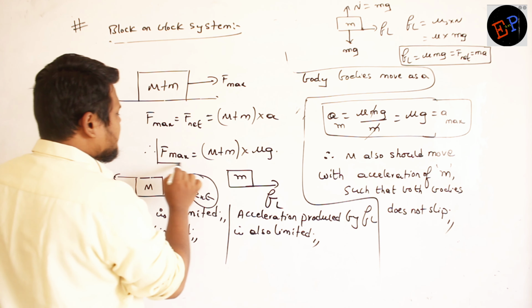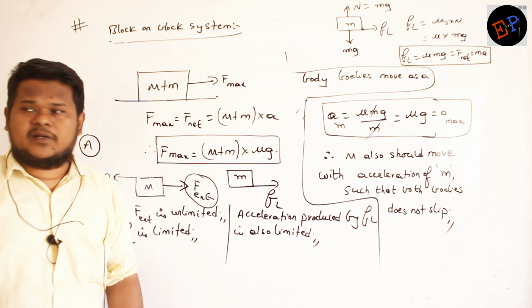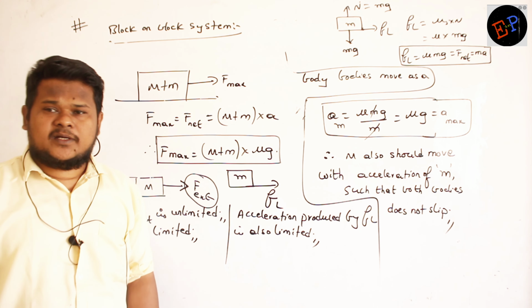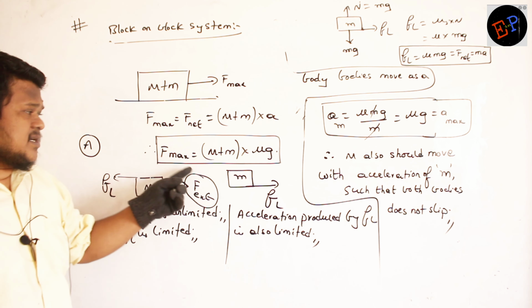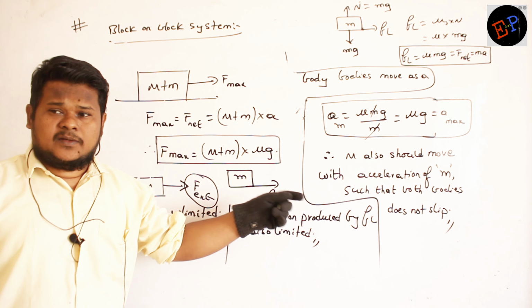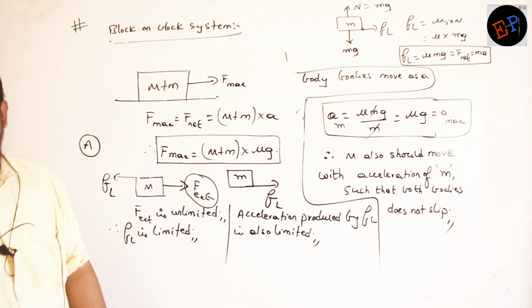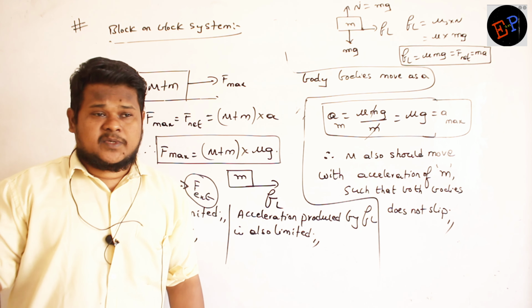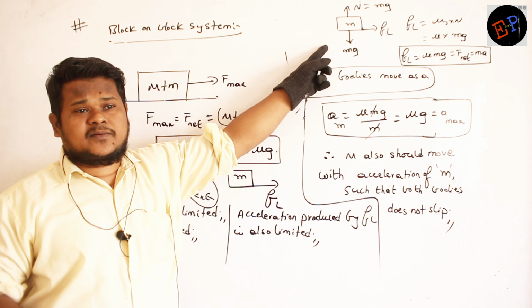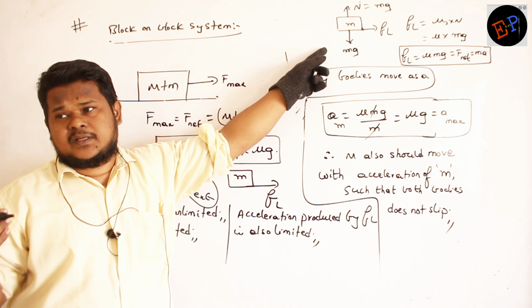Okay? So if I can apply this maximum force, then one body will not slip on another body and both bodies will move like a single body. But if I apply a force greater than this force, the smaller body will slip on the capital M body. What is the reason? Because the applied force can be greater, but friction cannot increase beyond this value. So friction cannot support the small body. Are you able to understand now?